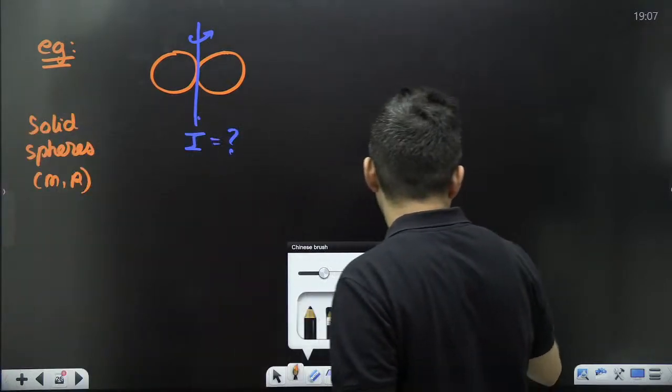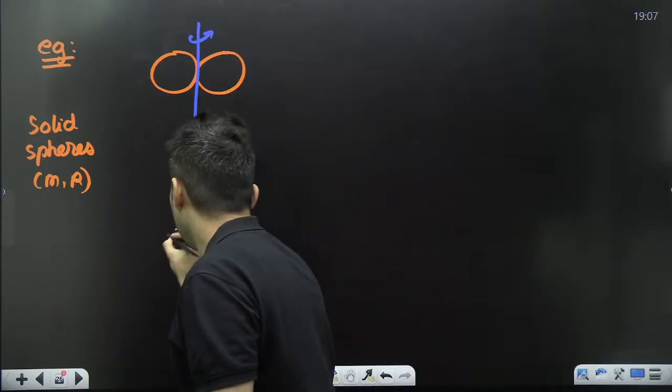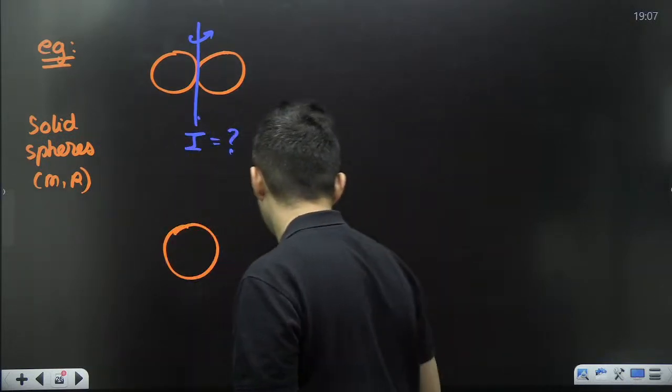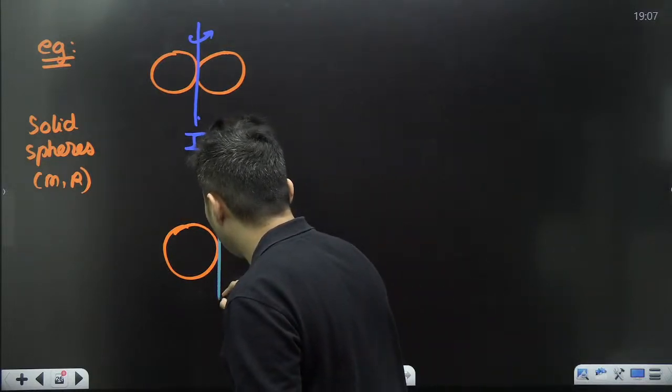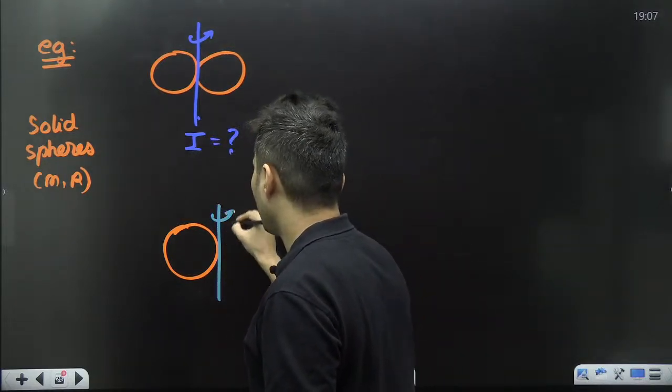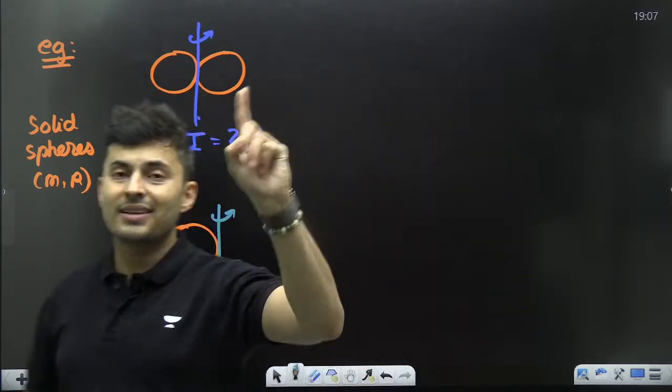So let's do that. If you take any one of the solid spheres, and we are talking about this particular axis, it's not passing through the center.